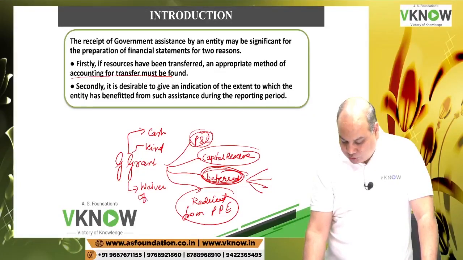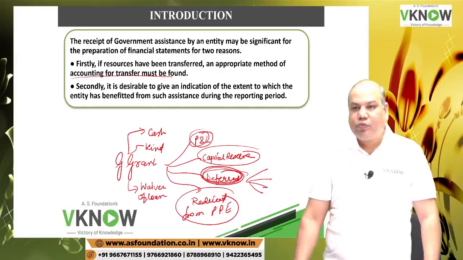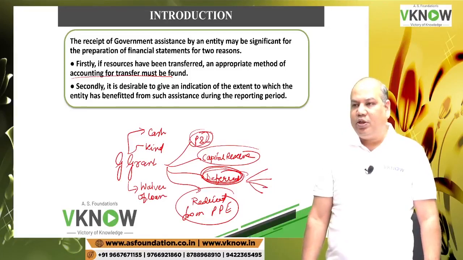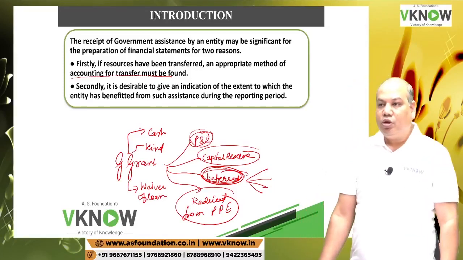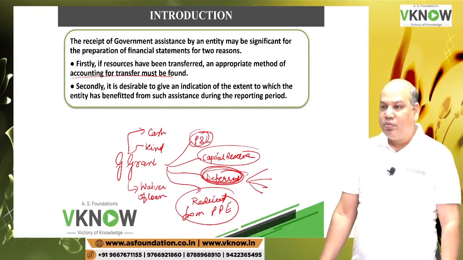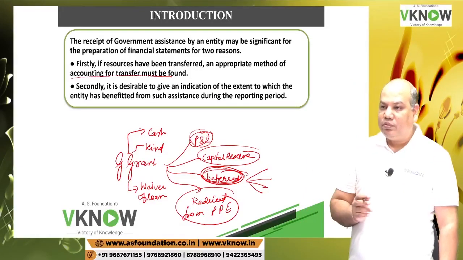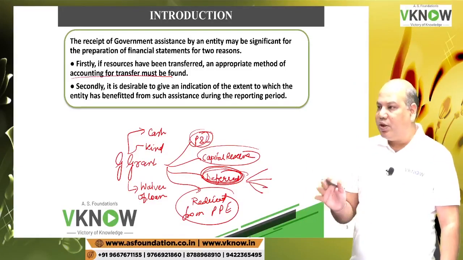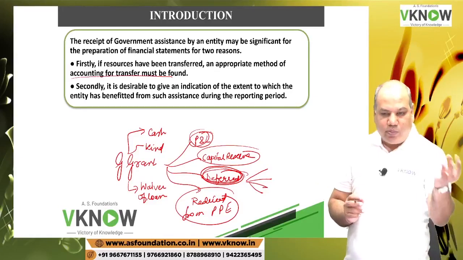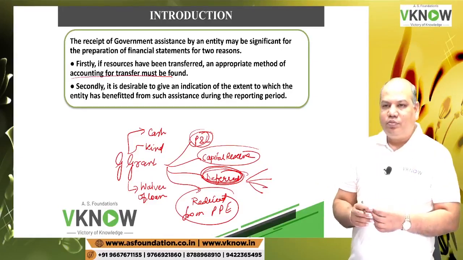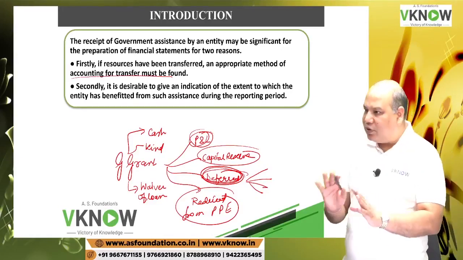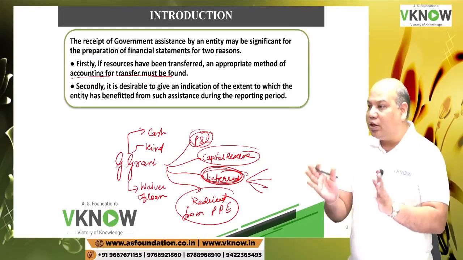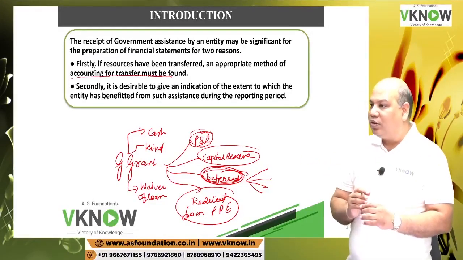Do you know loan waiver schemes? You have taken a loan from SBI. Government says 30% is waived. 30% is waived means SBI is not going to waive it; government will pay 30% to SBI, and SBI will waive your 30%. That is also a form of government grant.